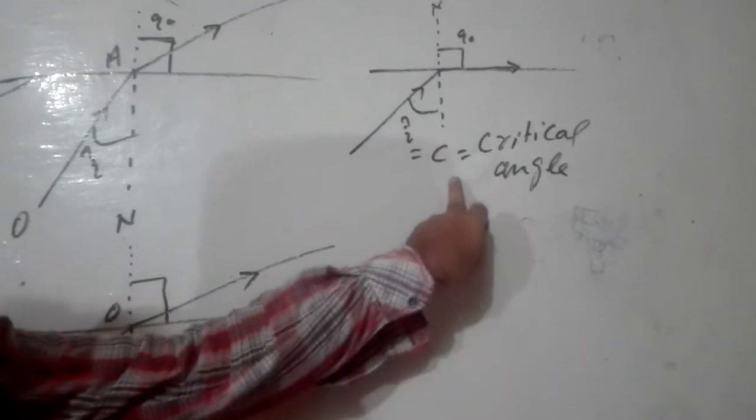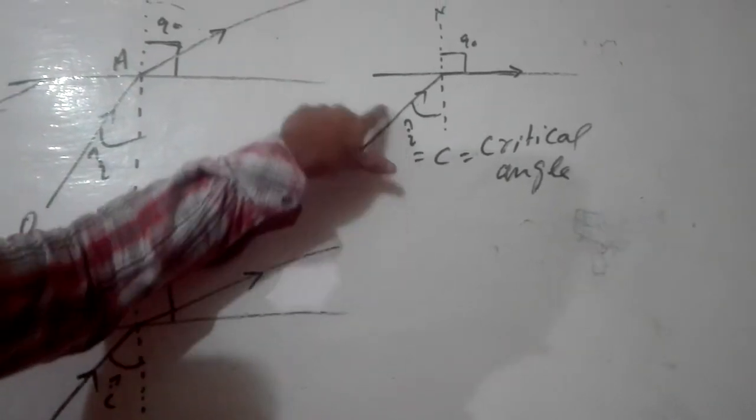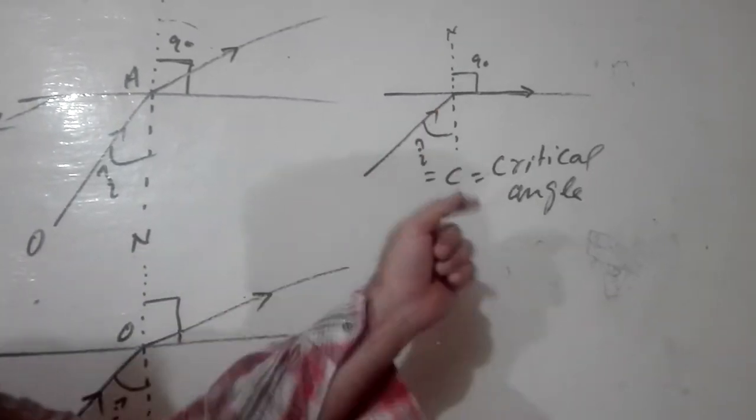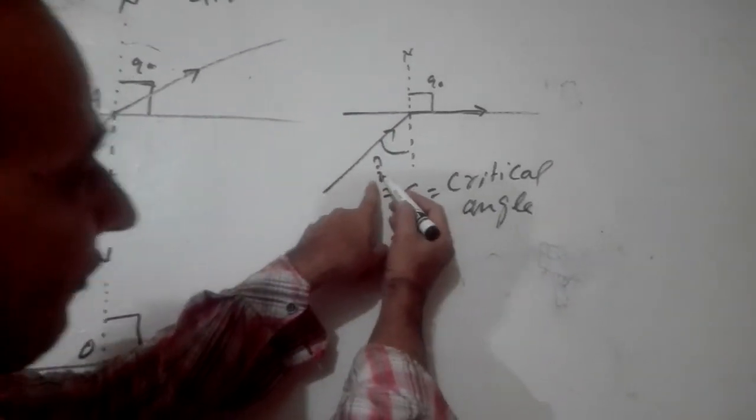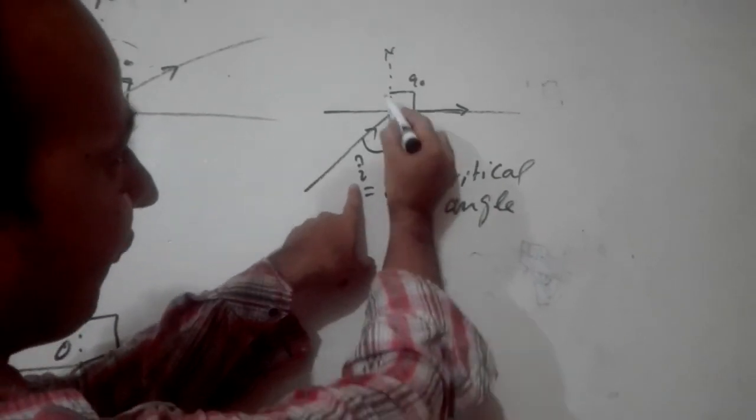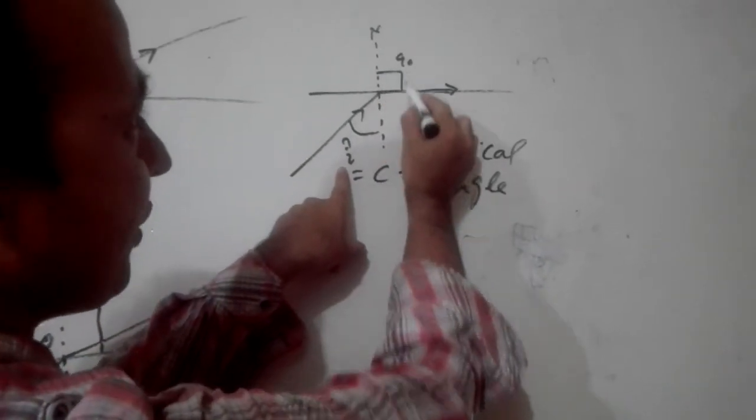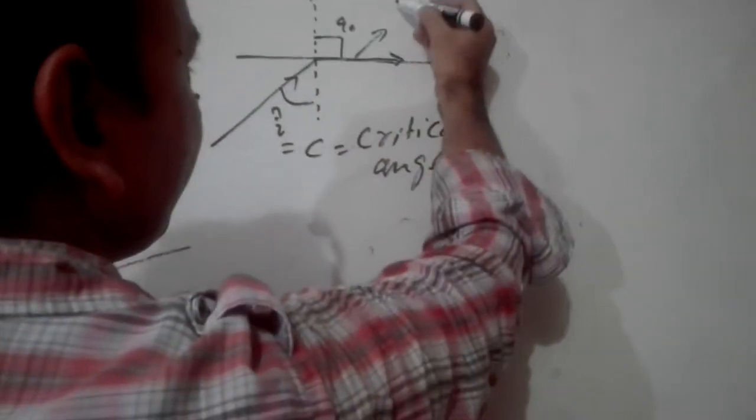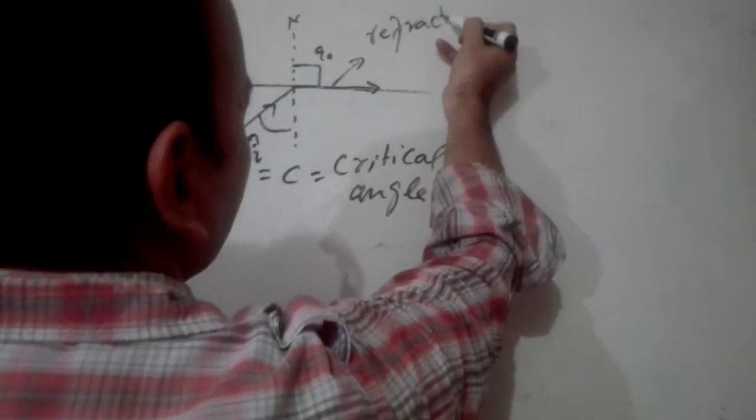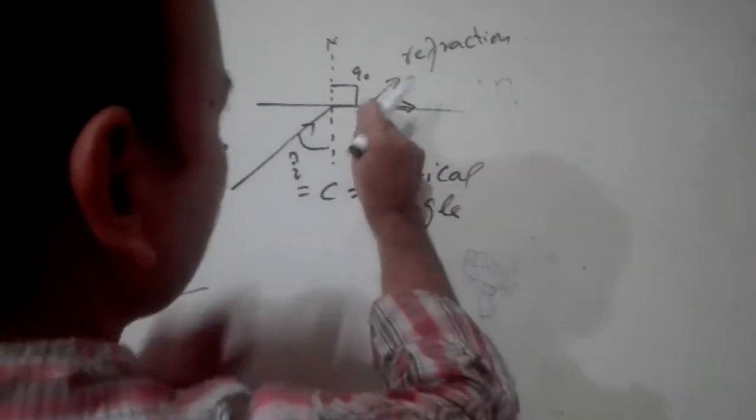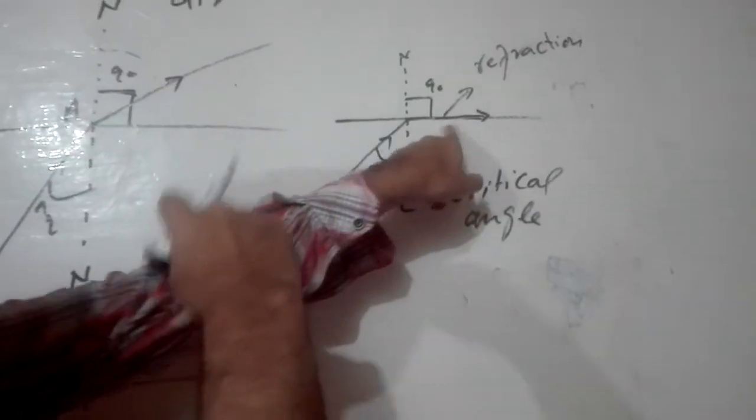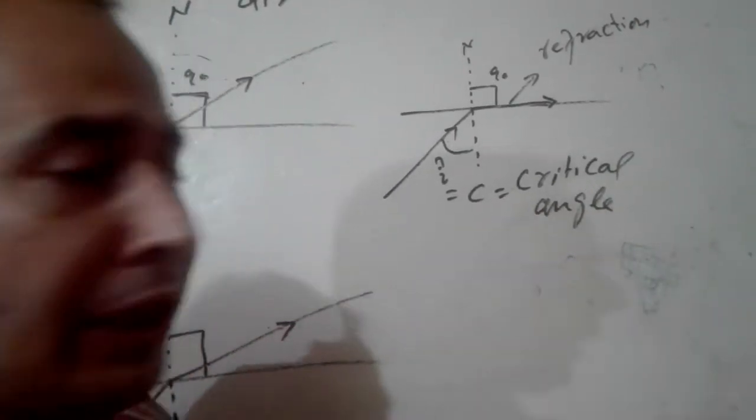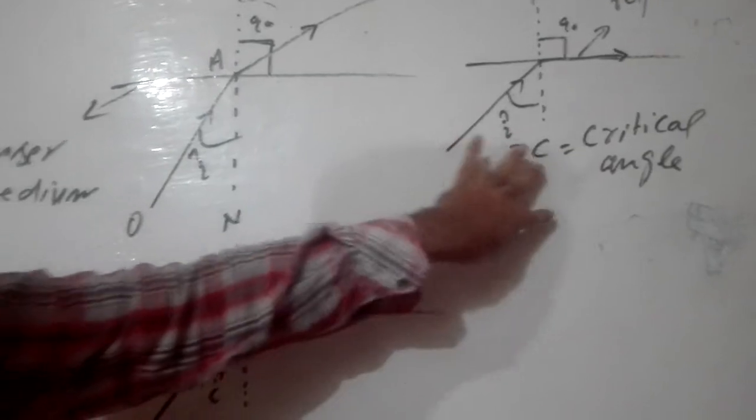I repeat this definition again, so that the concept remains in your mind and you don't forget what is meant by critical angle. Critical angle means the angle of incidence, like this angle of incidence, for which the corresponding angle of refraction, this is the angle of refraction, becomes equal to 90 degrees. At that value, the angle of incidence is called the critical angle. We denote it with C, and C means critical angle. I think now the concept is clear to you.